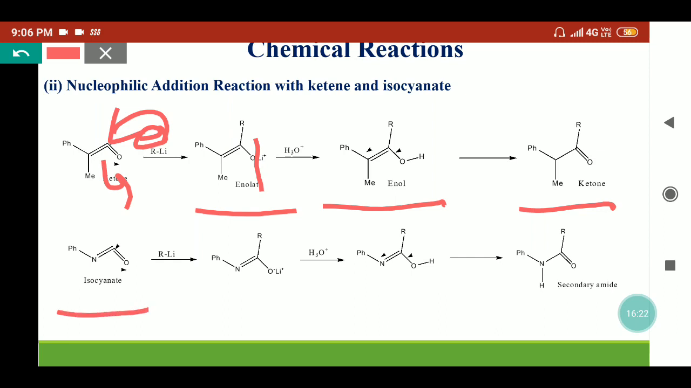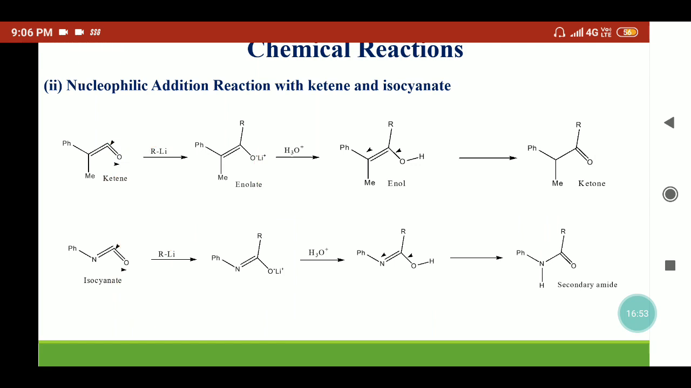Here we have taken the isocyanate molecule where the carbon has a positive charge because of the electronegative nature of oxygen. The R group will attack this carbon, so we get this intermediate, which on hydrolysis provides an OH group, and because of the instability of the double bond with OH, it will convert into an amide. So this is a very useful method where we can use isocyanates with organolithiums to form different secondary amides.